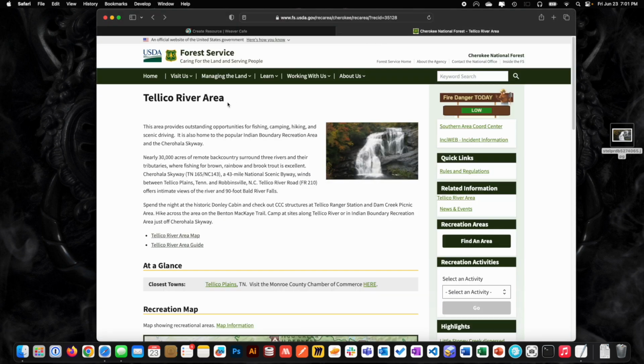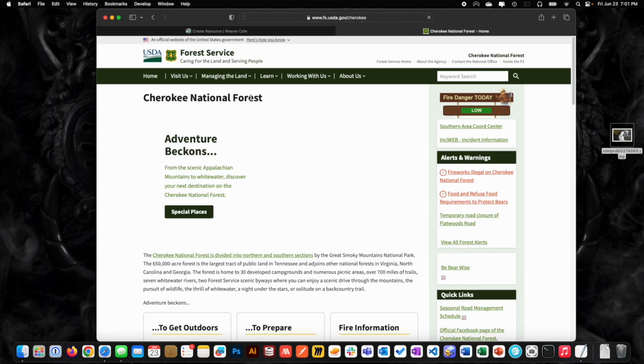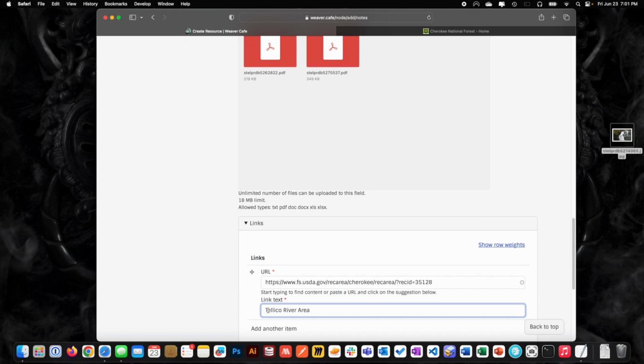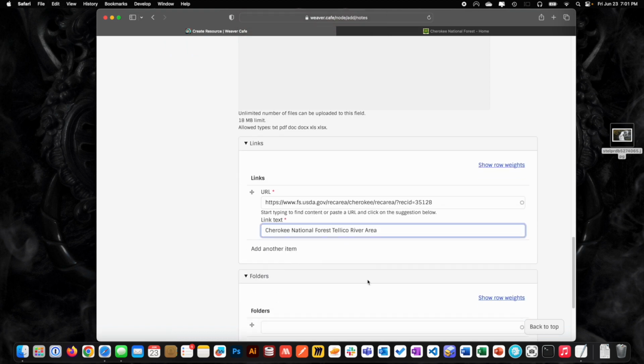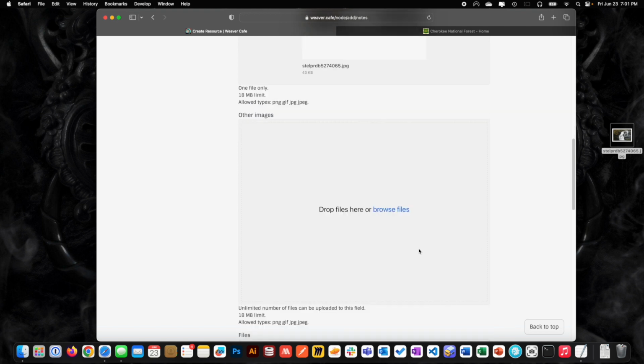So we'll say Tellico River area, which is in the Cherokee National Forest. So we'll put Cherokee National Forest, Tellico River area, right? So then it has like some meaning to this. And we're going to talk about folders in the third part of this. So I'm just going to add some more images, right?